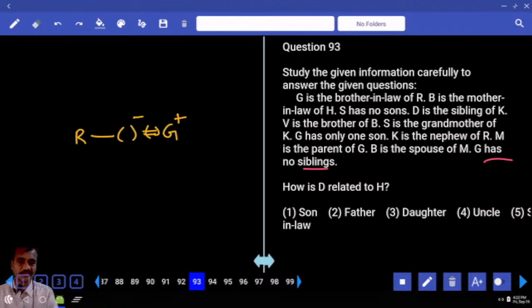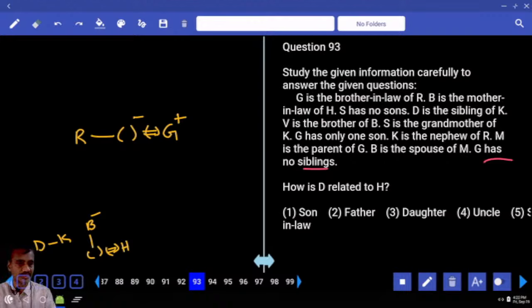Then B is the mother-in-law of H. And S has no sons. D is the sibling of K. Now D is the sibling of whom? And G is the brother. B is the mother-in-law of H. Now B is the mother-in-law of whom? H. Mother-in-law of H means H's spouse's mother is B. B is the mother-in-law. Yes.